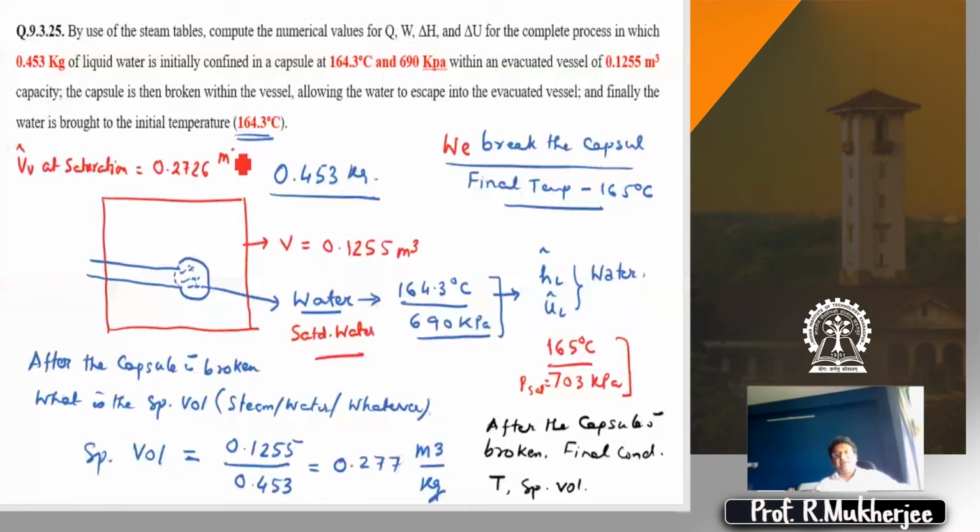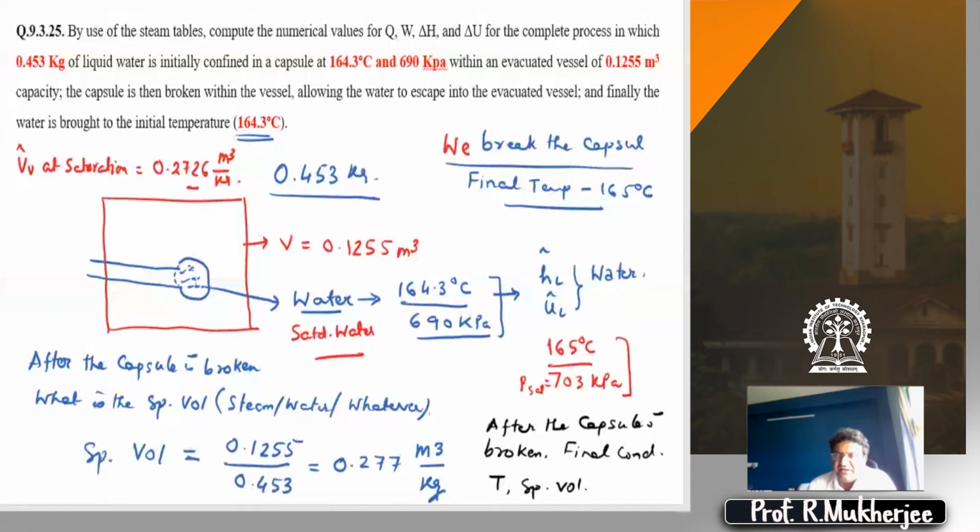meter cube per kg, right? And therefore, we have got 0.277. So for our understanding, within the framework of the class, what we understand is that by breaking the capsule, what you have now created is the chamber is now full with saturated steam.